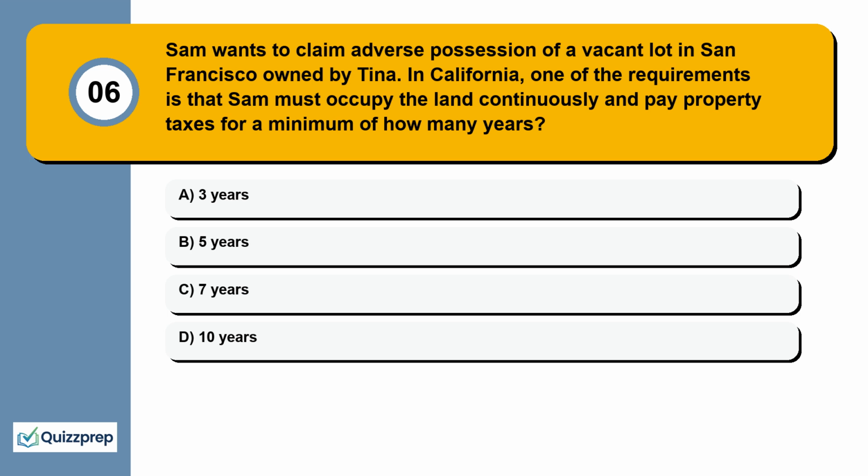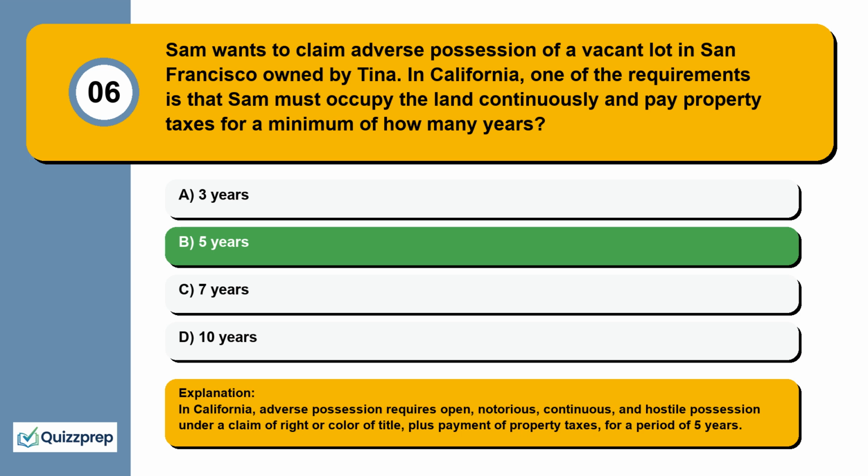Question 6. Sam wants to claim adverse possession of a vacant lot in San Francisco owned by Tina. In California, one of the requirements is that Sam must occupy the land continuously and pay property taxes for a minimum of how many years? 3 years, 5 years, 7 years, 10 years.